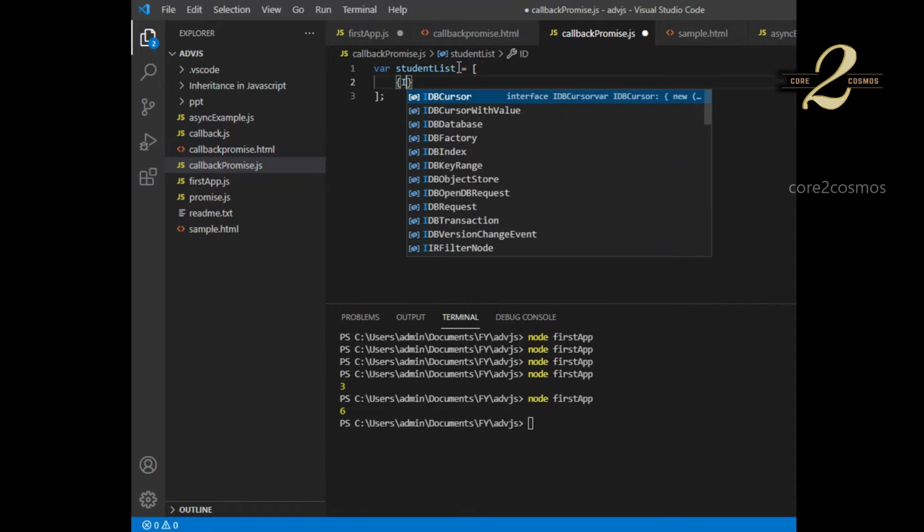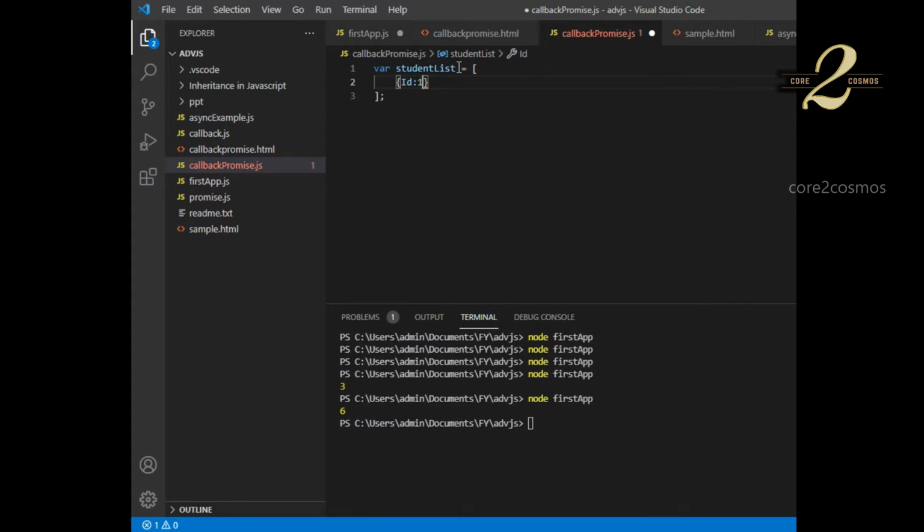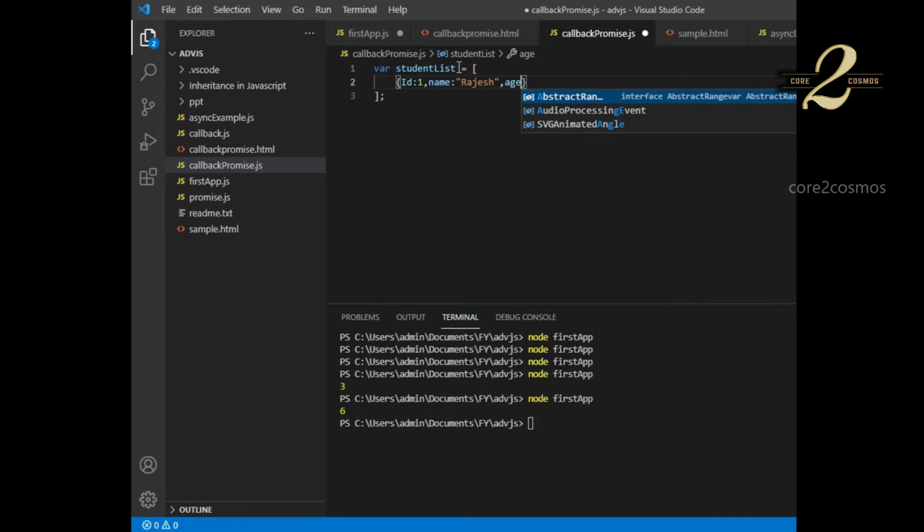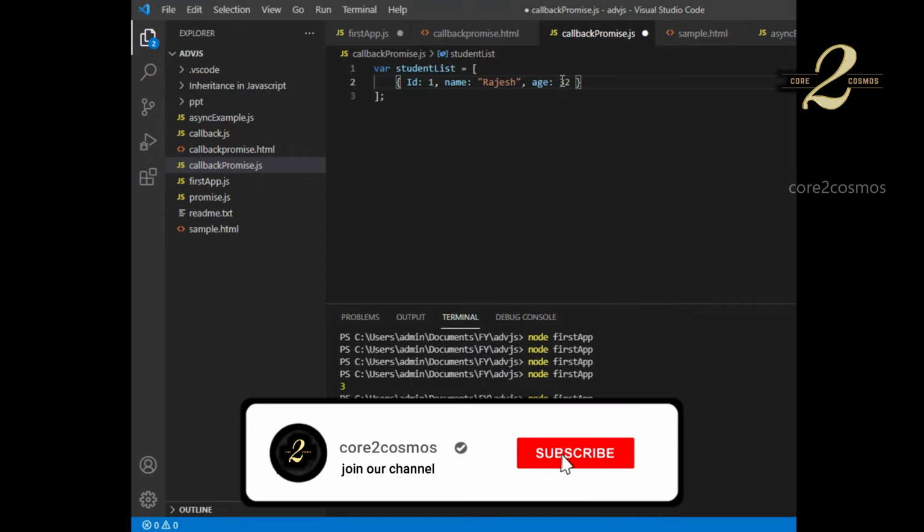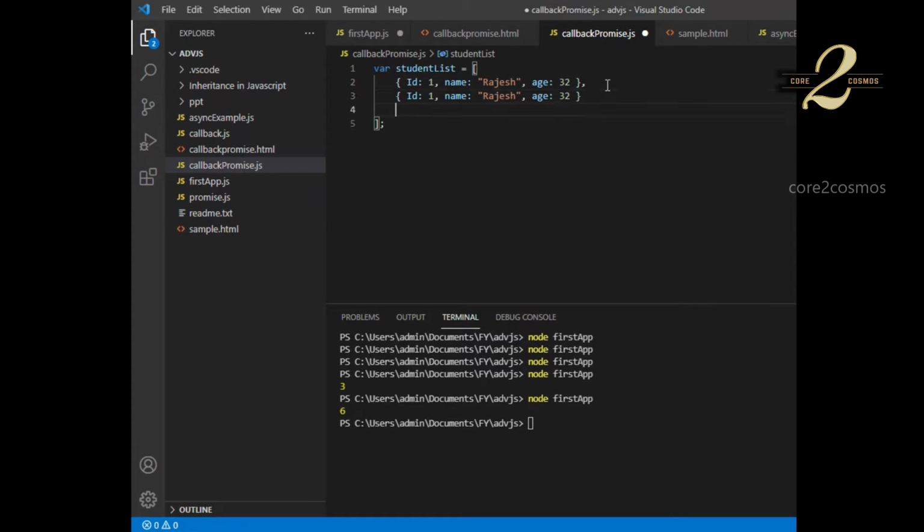The first record is having an ID property, ID, and then age. So similarly, I will copy this and I will create 2 records.